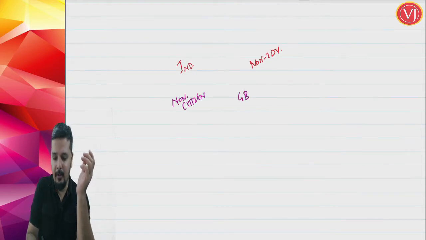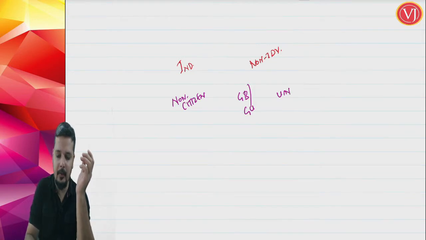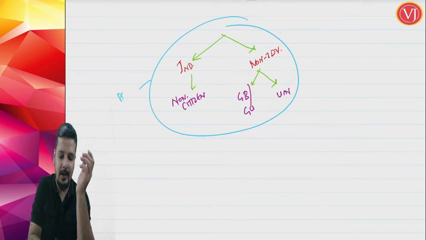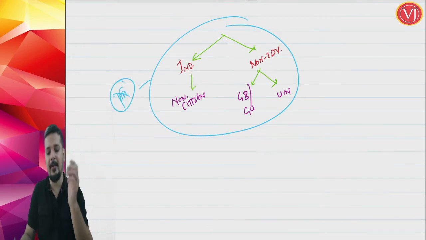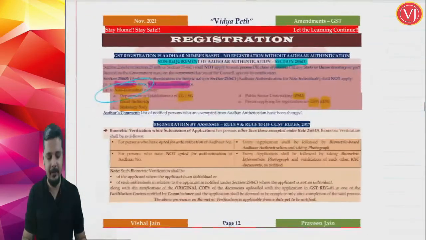Non-individuals, government bodies and government undertakings not required, UIN not required. For all these categories, you don't require Aadhaar authentication or verification of Aadhaar number. So that was an amendment that you have discussed.